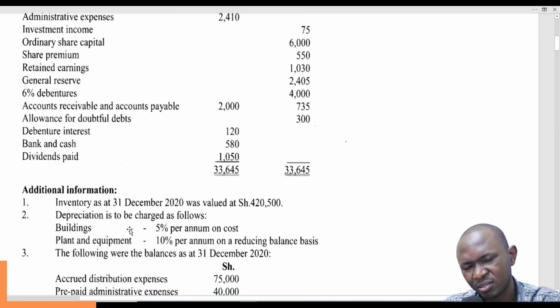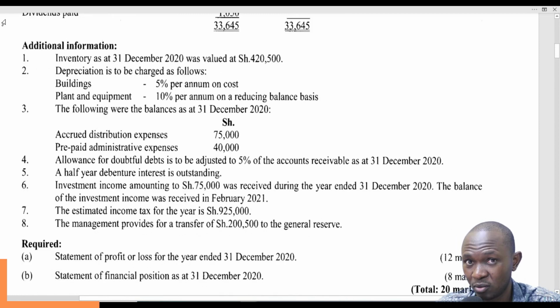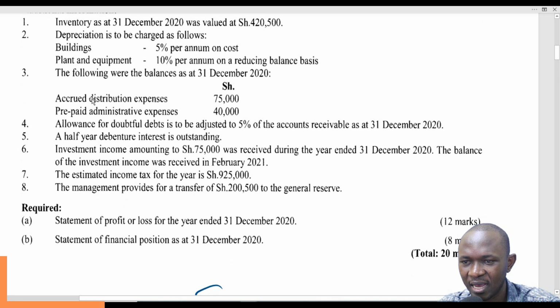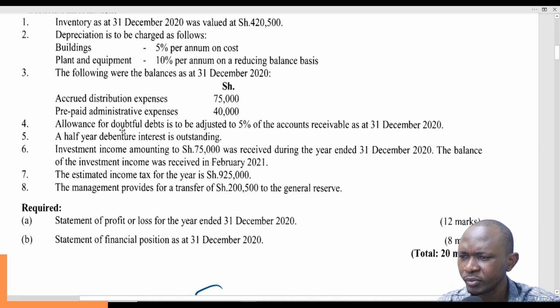What I normally say before going to the trading account and flowing with the whole thing, it's always good to go again through the additional information so that you master everything that is contained in it. This is closing inventory, this is depreciation, this is accrued distribution expense, and then prepaid admin. Of course, this will have an effect on the P&L. Allowance for doubtful debts to be adjusted to 5%. We don't know whether it's a decrease or an increase. We'll come to that, but it's P&L.